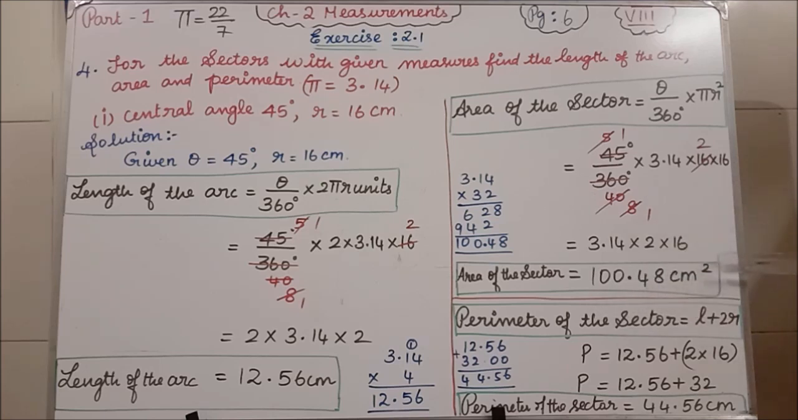100.448 centimeter square. Third one is what? Perimeter of the sector. What is the answer for that? 44.56 centimeter. Clear students? Students, I told you when I am teaching the formula, for area of the sector you are having two formula, isn't it? So either you can use this formula or else what is the another formula?